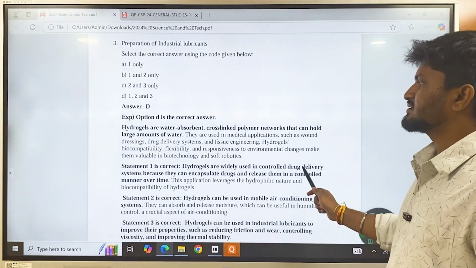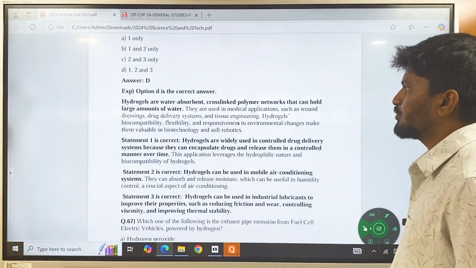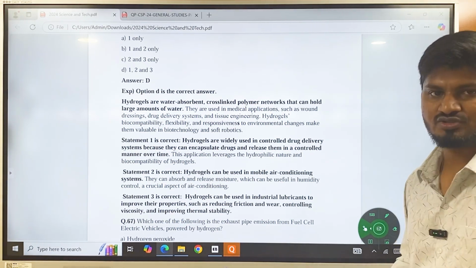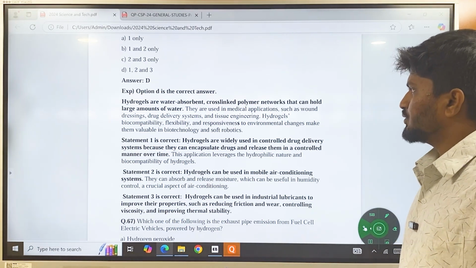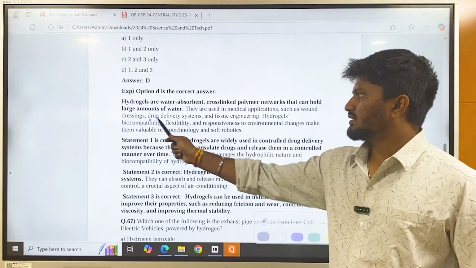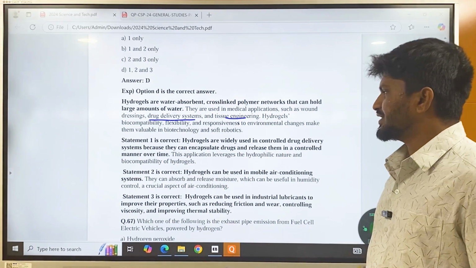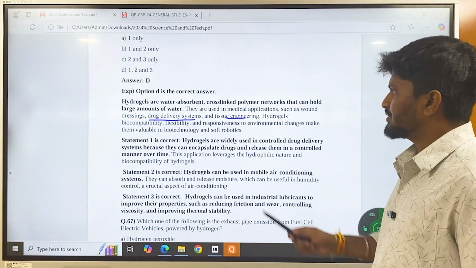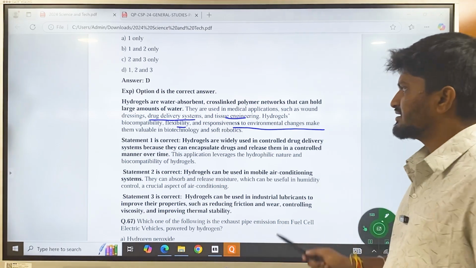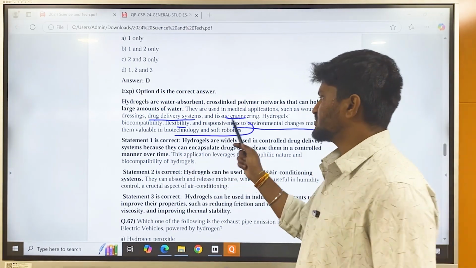So what are hydrogels? Hydrogels are water absorbent cross-linked polymer networks that can hold large amounts of water. They are used in medical applications such as wound dressing, drug delivery systems, and tissue engineering. Their biocompatibility, flexibility, and responsiveness to environmental changes make them valuable in biotechnology and soft robotics.